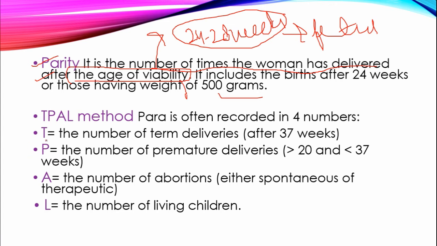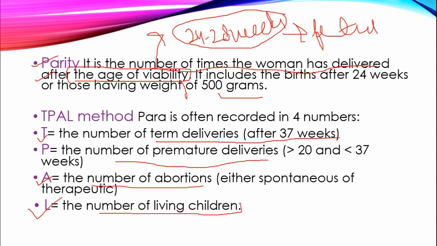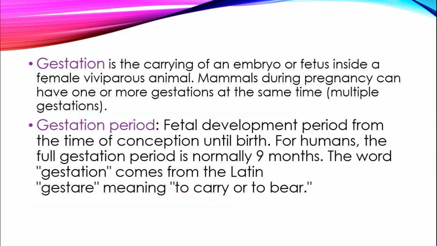ठीक है, so T is the number of term deliveries, that is after 37 weeks. ठीक है, and P is the number of premature deliveries, which is before 37 weeks, known as premature deliveries. And A refers to the number of abortions, either spontaneous or therapeutic, and L refers to the number of living children, means how many children are living right now. That is the TPAL method.